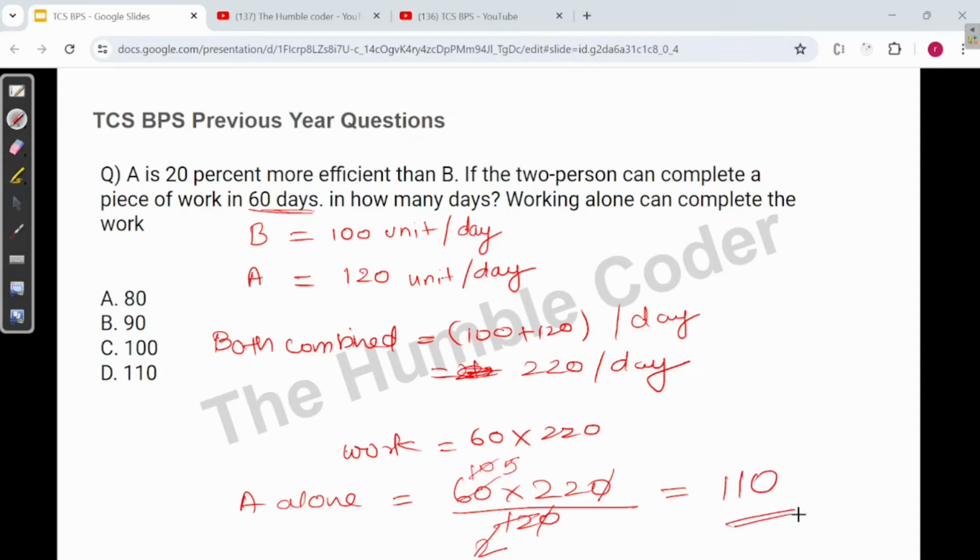Okay, so we have the option 110 as option D. So in this way the answer is D for this question, that A alone will complete 110 units of work. Okay, so with this we have finally got the answer of this question.